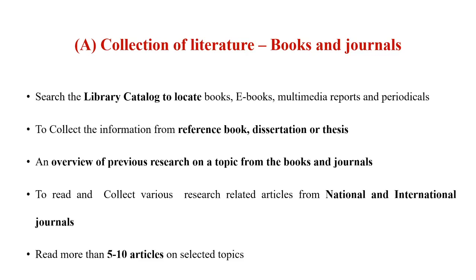But now, when we visit a library, you just use the library catalog to locate books, e-books, multimedia reports, periodicals, etc. Then collect information from valuable reference books or MPhil or PhD theses which have already been published or submitted to the university library.